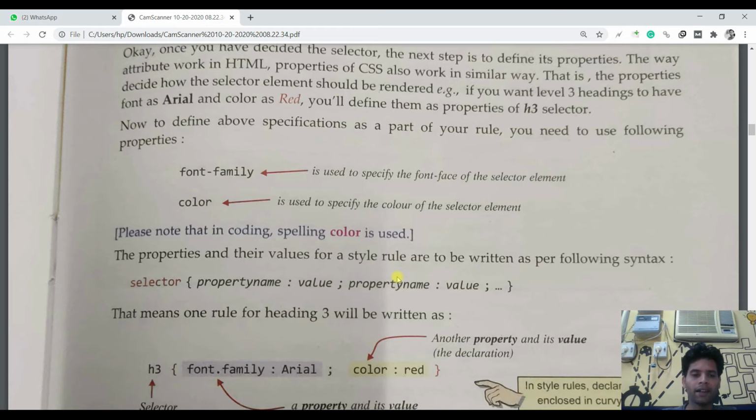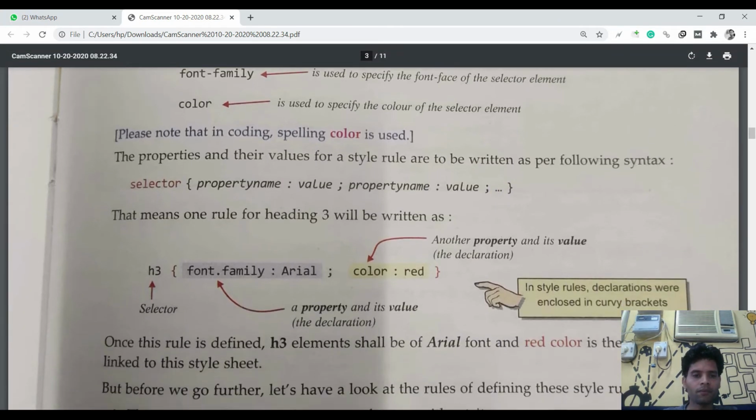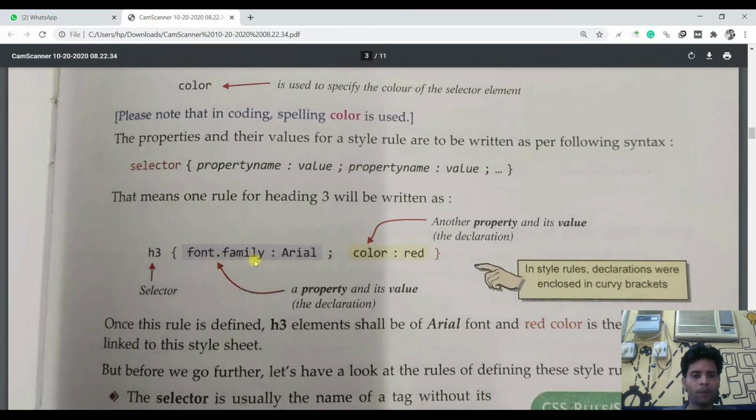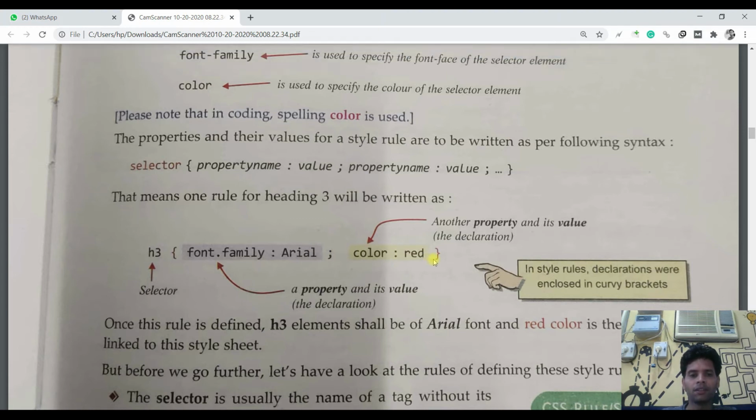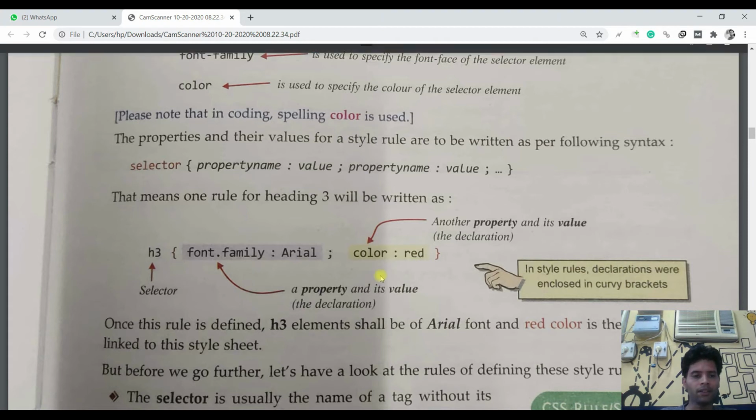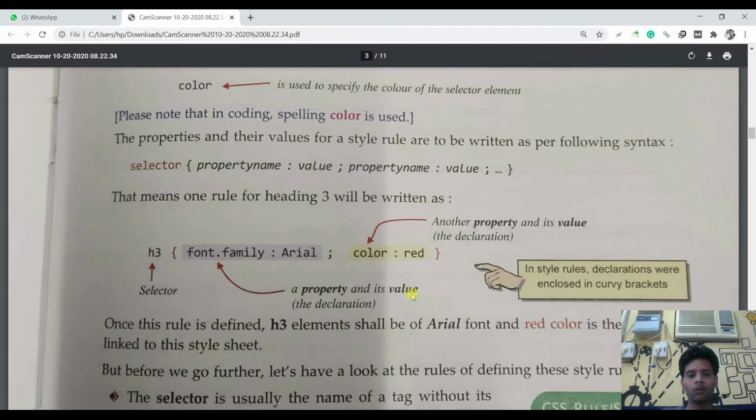So accordingly we will write, and the syntax is tag, curly braces open, property name, meaning the attribute which you want to customize, colon, then the value, semicolon, again and again, and you can continue with 3, 4, 5, 6 attributes you want to customize. At last, curly braces close. For example, H3, font-family colon Arial semicolon color colon red. So this is the rule. Once this rule is defined, H3 elements will look like they are in the font Arial and the color will be red.